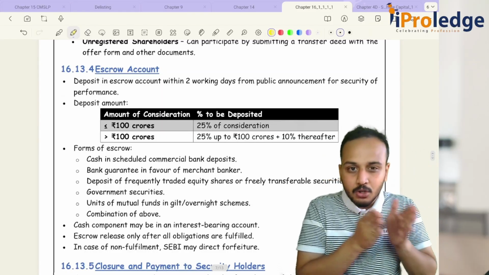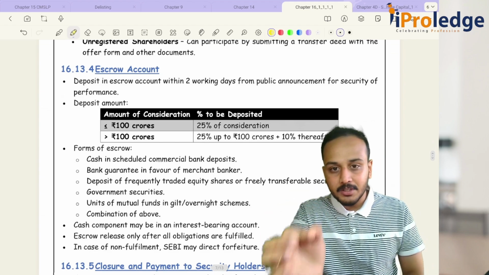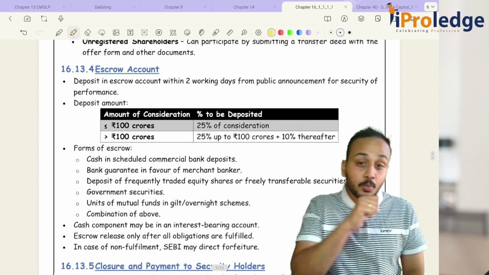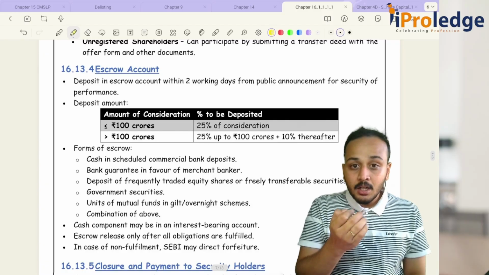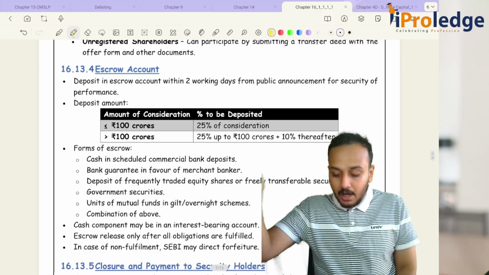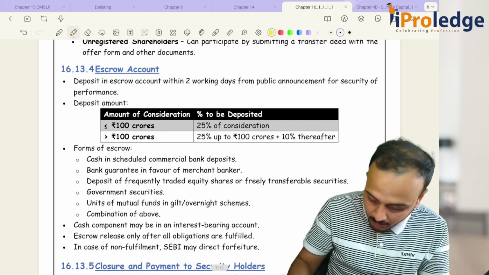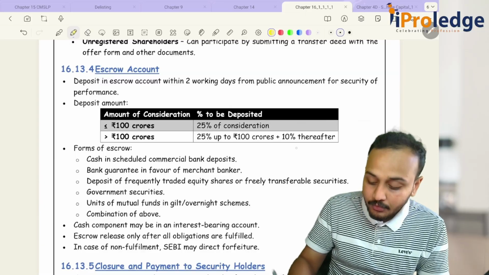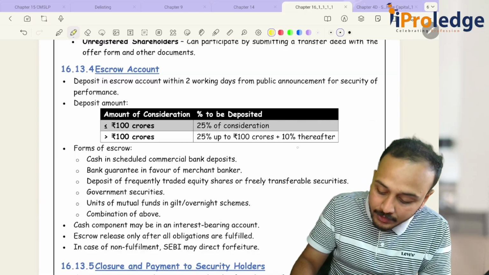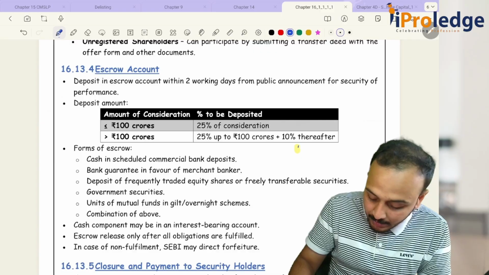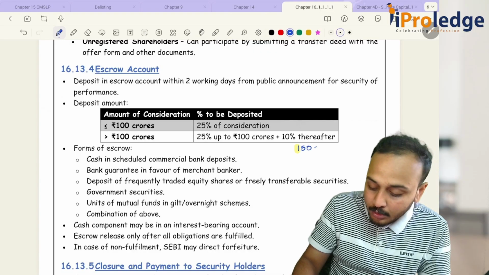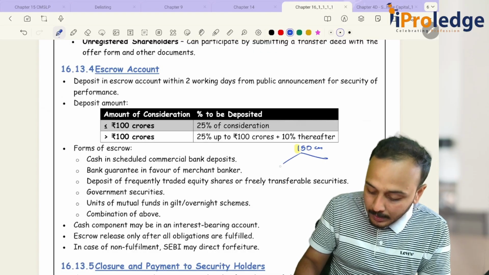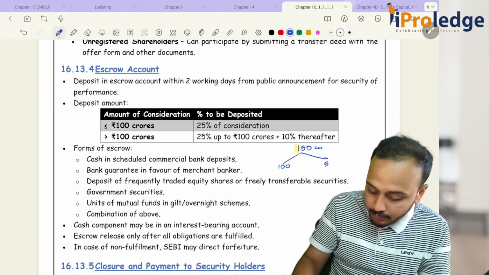How much? If it is 100 crores or less, then it is 25% of the consideration. If it is more than 100 crores, then 10% above 100 crores. For example, if my buyback offer size is 150 crores, there are two parts to it, 100 crores and 50 crores.